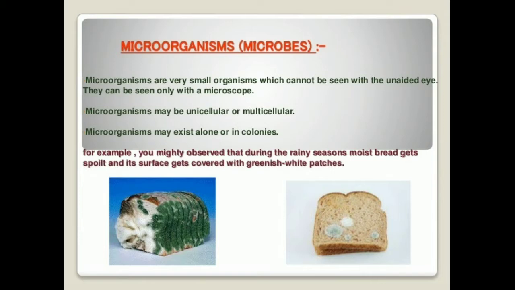Colonies means in groups. For example, you can see in your house during the rainy seasons there will be spoilt bread, that is due to the moisture, and its surface may be covered with greenish white patches. You might have seen this on the bread, right? See this picture. So this is due to the presence of a colony of a fungus called Rhizopus. Okay, a colony of a fungus called Rhizopus is living in this spoiled bread.